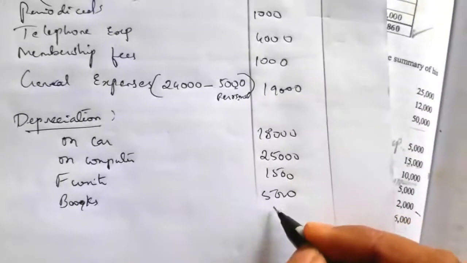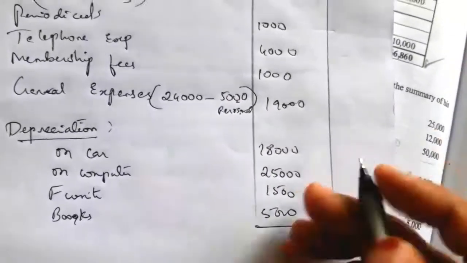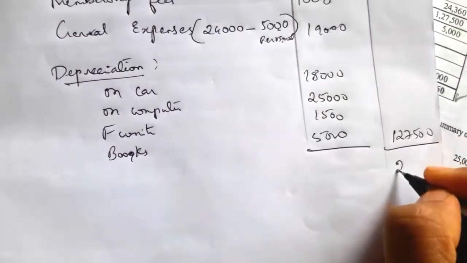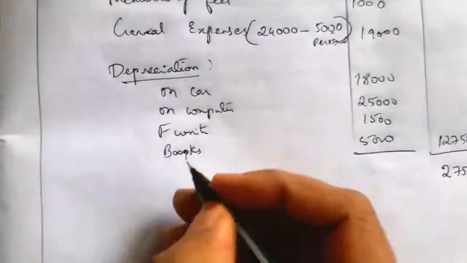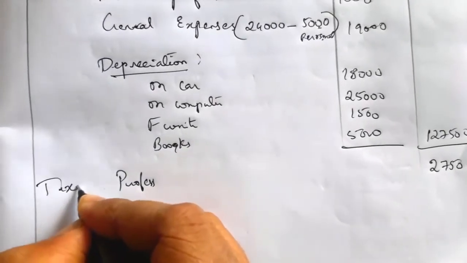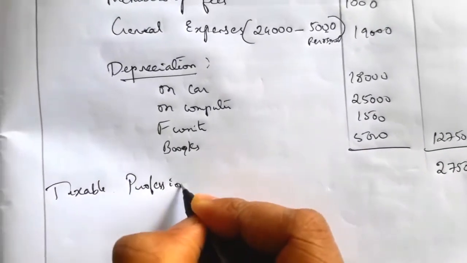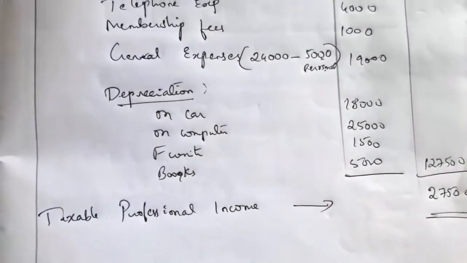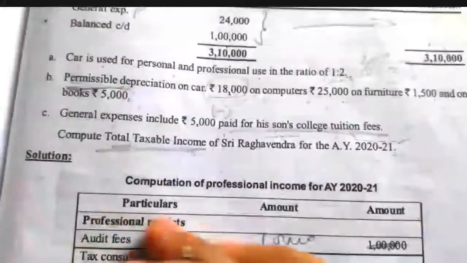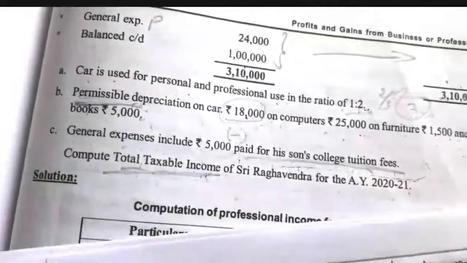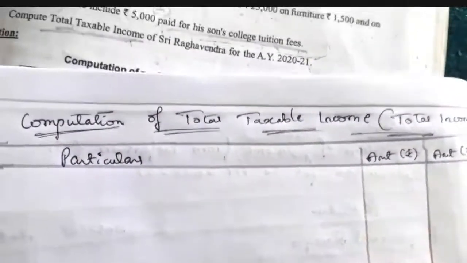So now we have to total the payment side. So it will be equal to 1,27,500. So if you deduct receipt minus payment, the balance is nothing but 27,500, which is nothing but professional income, or income from profession, or even you can write taxable income from profession. In this illustration they have asked to compute the total taxable income. So along with the professional income we have to compute the total taxable income.